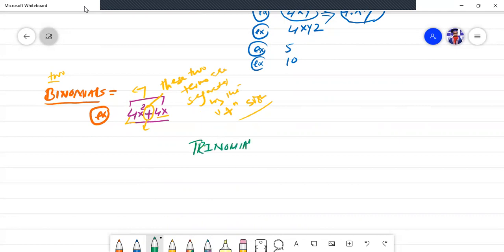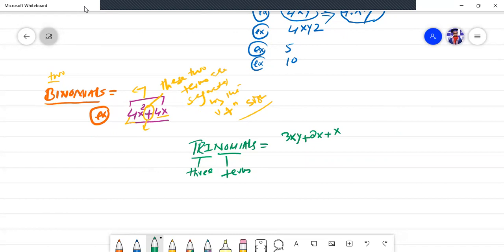Trinomials. What do you mean by trinomials? Tri means three. Nomials means terms. The equation could be as 3xy plus 2x plus x.